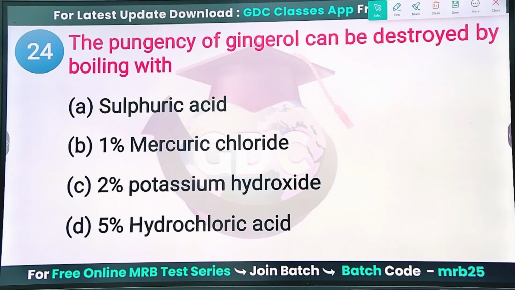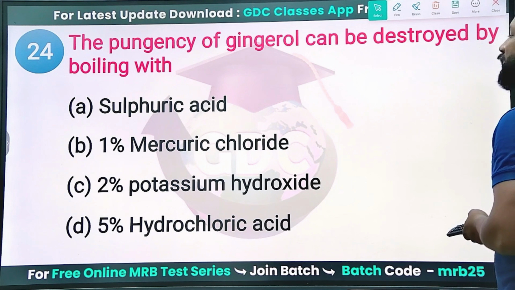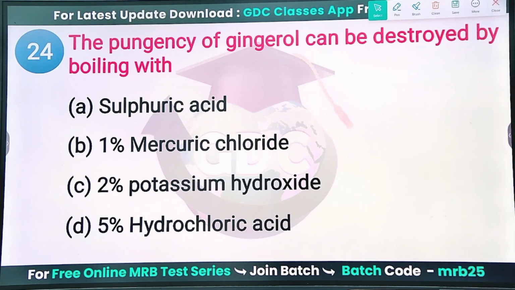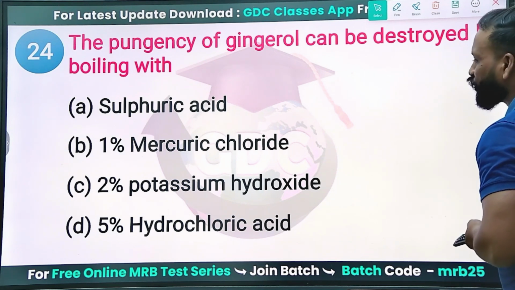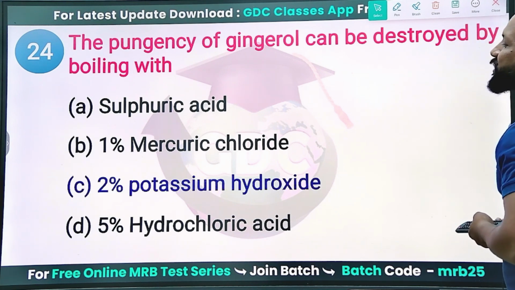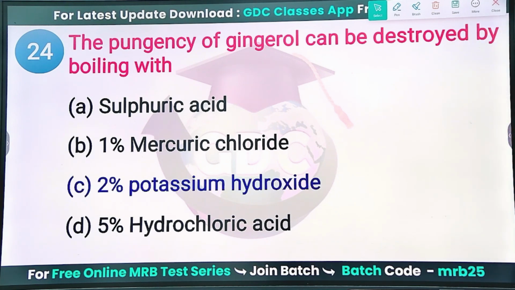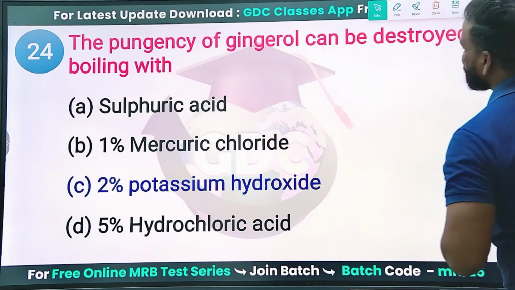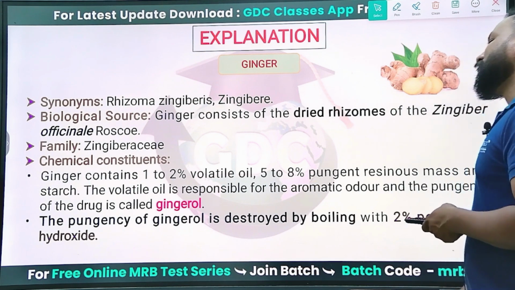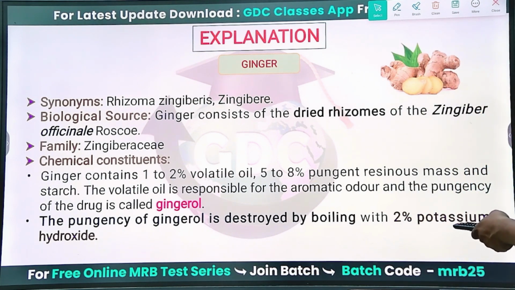The pungency of gingerol can be destroyed by boiling with which of the following: sulfuric acid, mercuric chloride, potassium hydroxide, or hydrochloric acid? The right option is 2% potassium hydroxide, which is required to destroy the pungency of gingerol. Yes, you can see 2% potassium hydroxide is enough to destroy the pungency of gingerol by boiling.